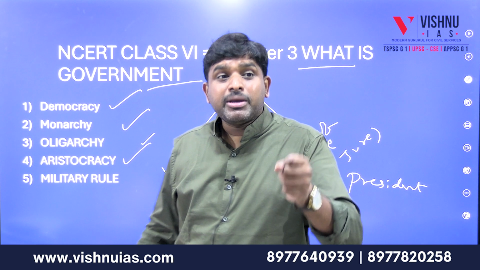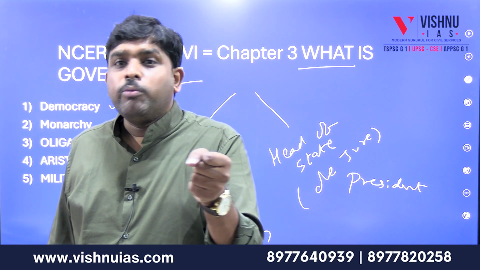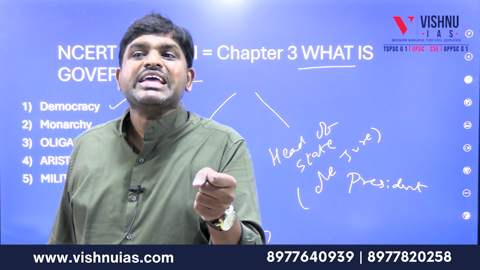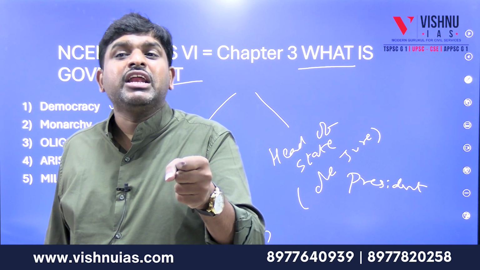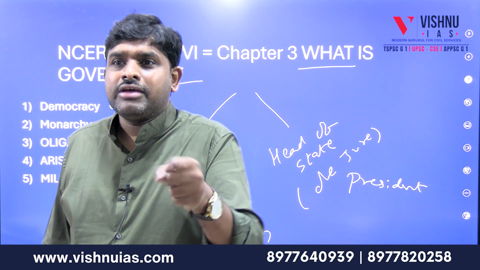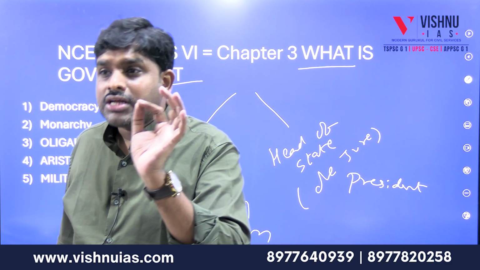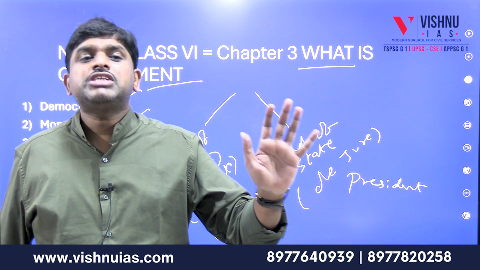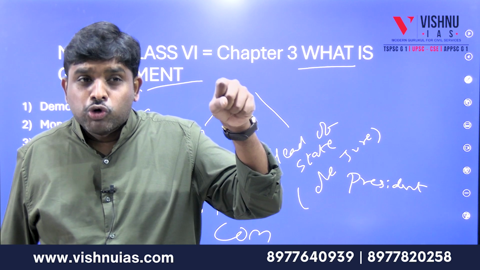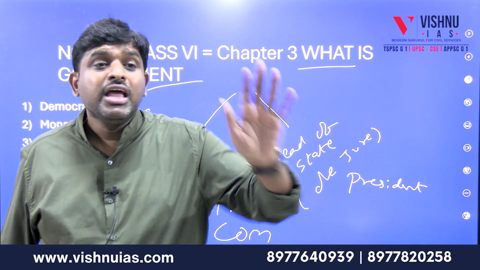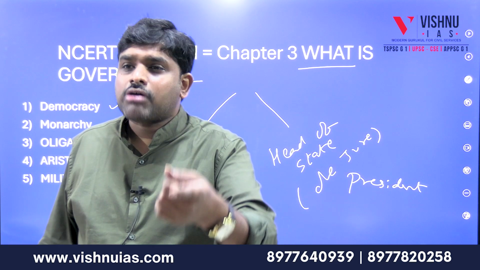Aristocracy, whereby the nobles rule. Earlier in Iran, it was aristocracy. Eight religious gurus who are aristocrats, who are nobles, ruled. When the nobles are ruling, it is called aristocracy. When a group of people are ruling, it is called oligarchy. When the people decide who should rule, it is called democracy.